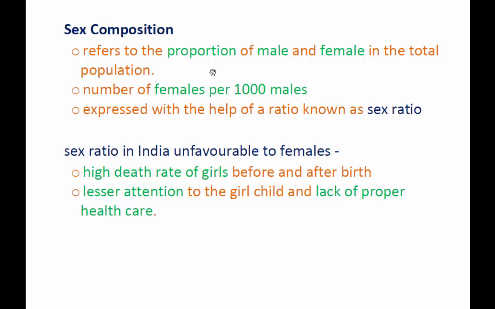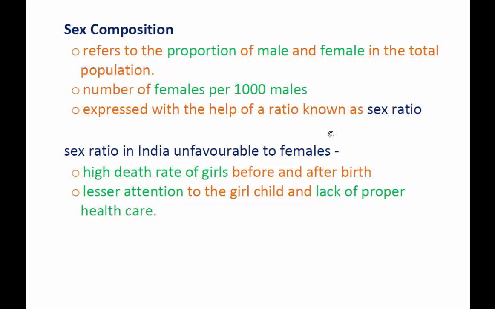So it means the number of females per 1,000 males. It is usually calculated as females per 1,000 males. I'm sure you have understood up to here. It is expressed with the help of a ratio known as sex ratio. So females per 1,000 males is the sex ratio of a country.